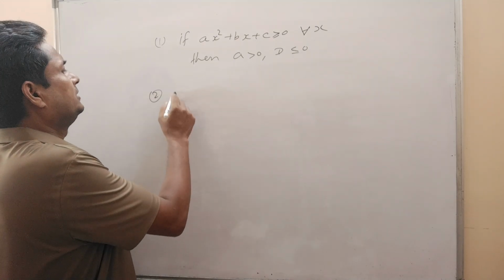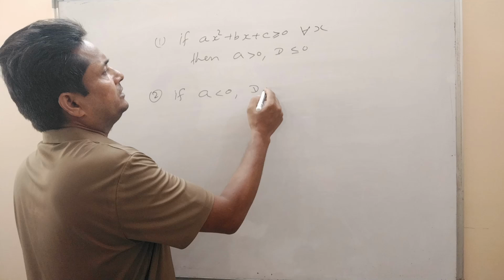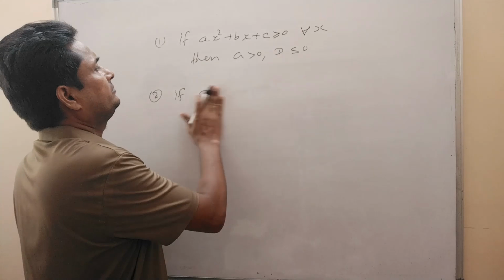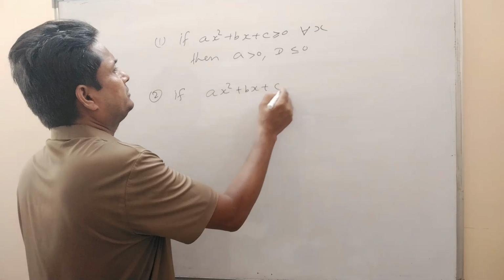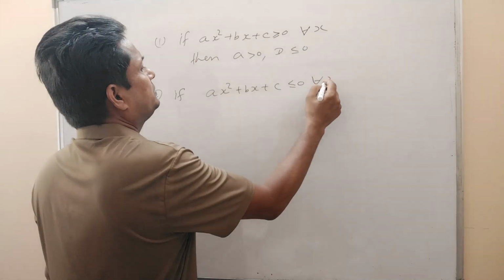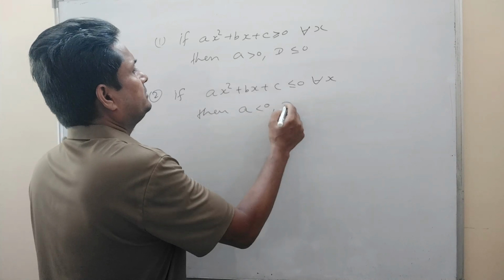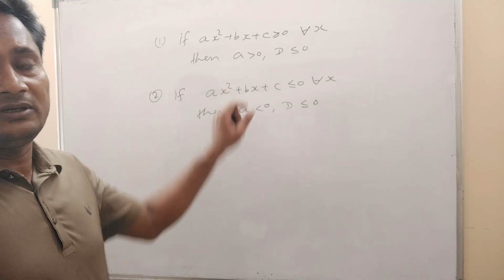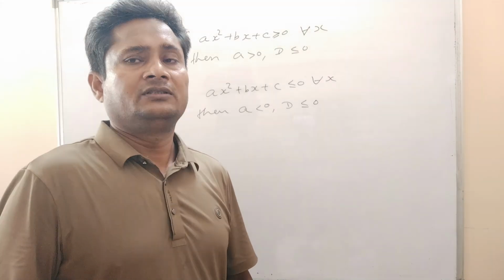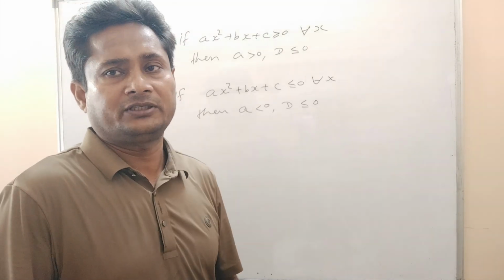Second one: if ax² + bx + c is less than or equal to 0 for all x, then a will be less than 0 and D will be less than or equal to 0. These two inequalities are very important in the case of graphs of quadratic expressions.